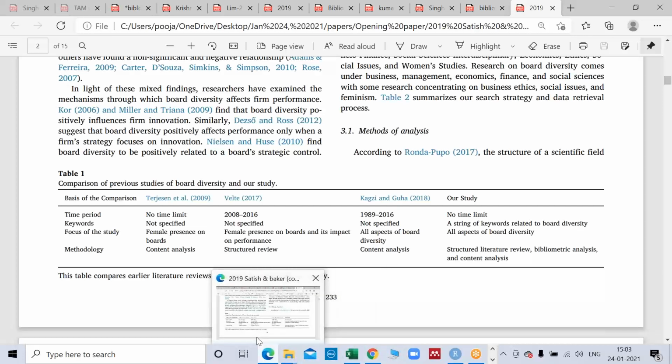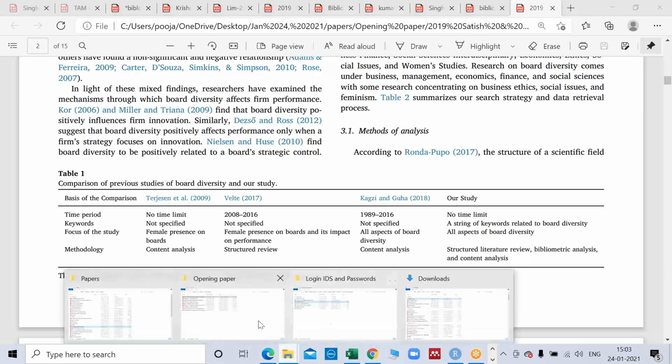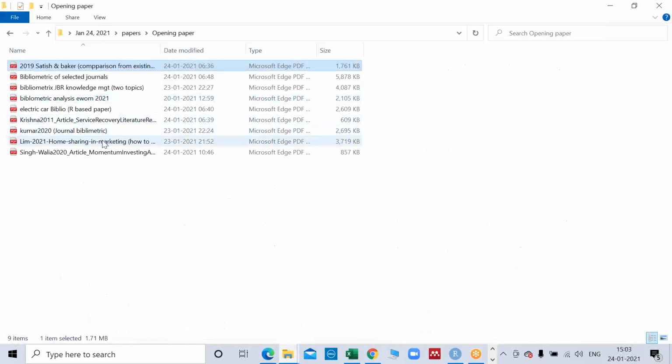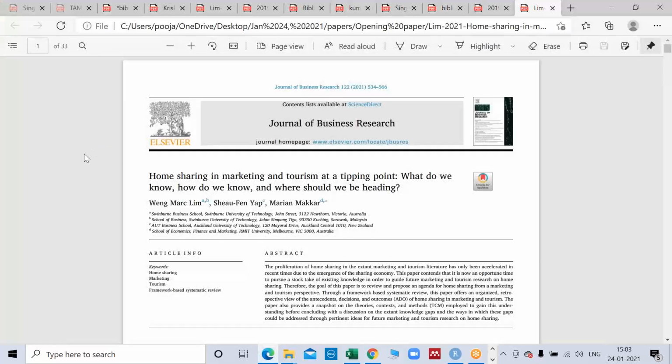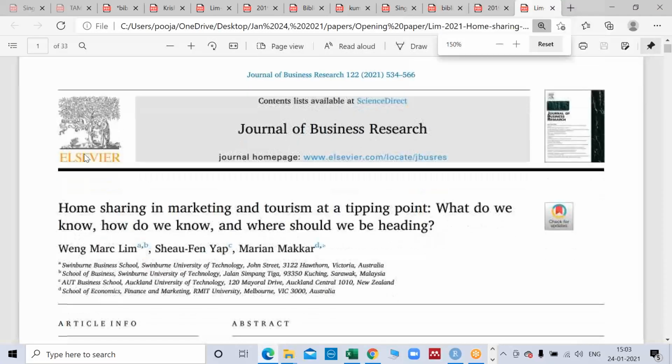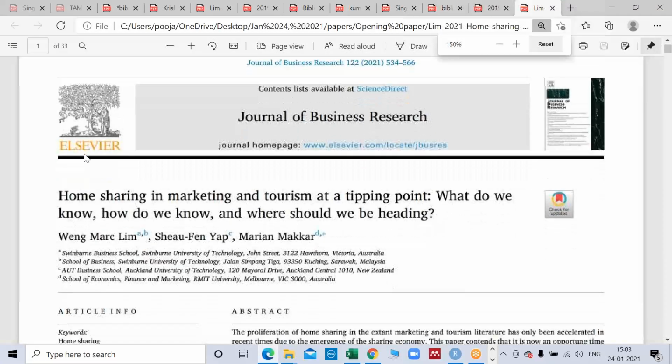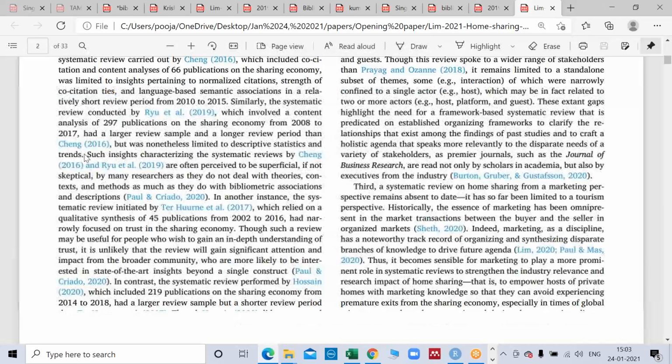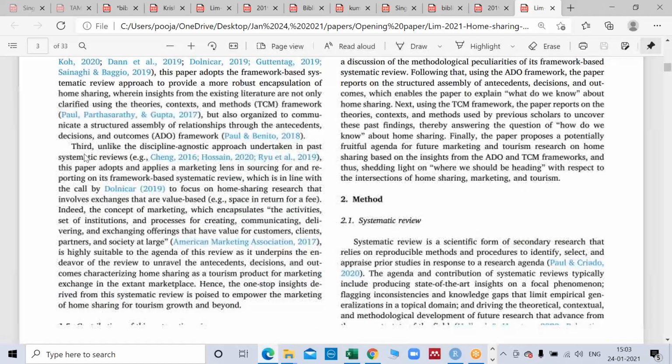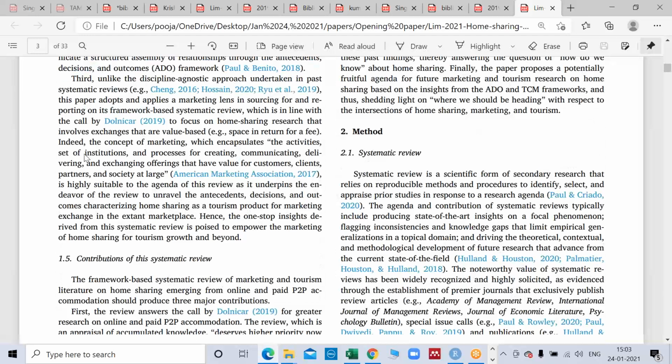And you should dedicate a separate section to this, as one of these papers has shown. I can show you this paper. They have done it very beautifully. They have shown how you can defend your research. Contribution of this SLR, one thing, and just give me a second.